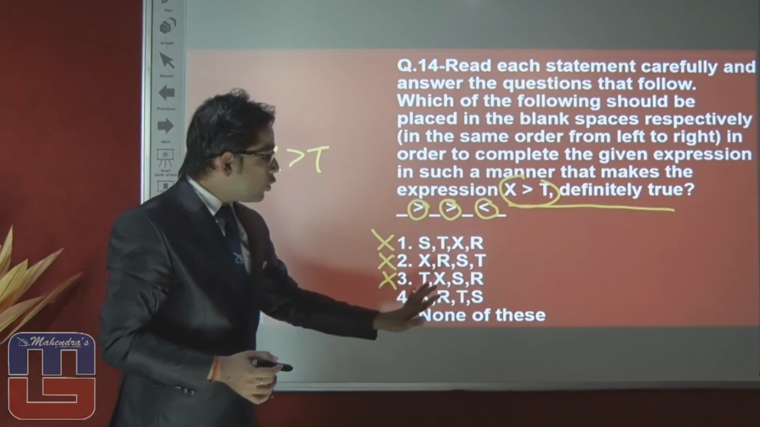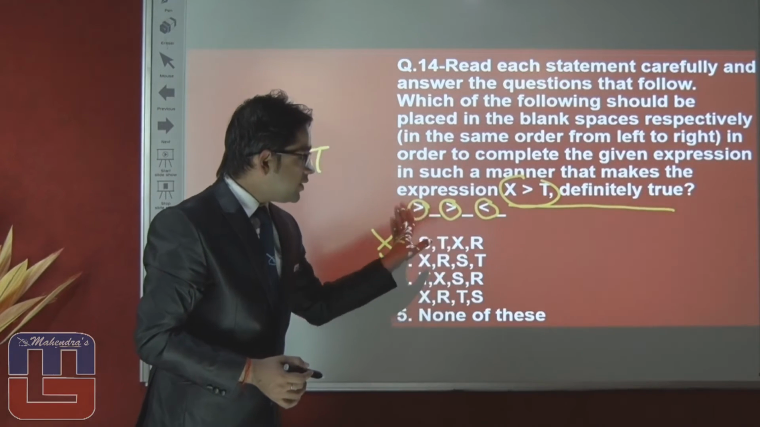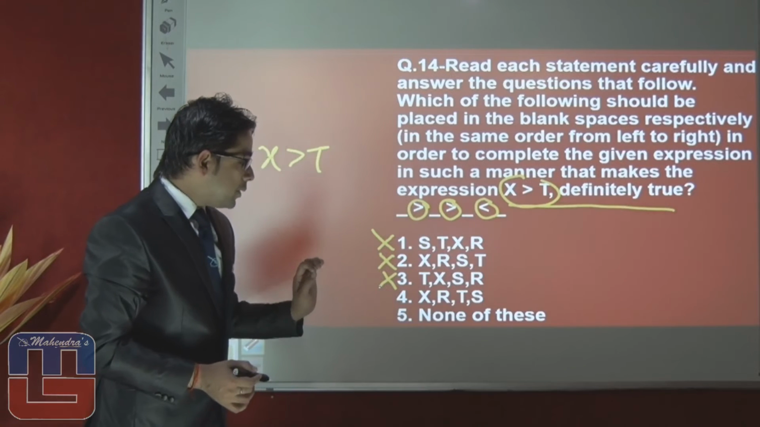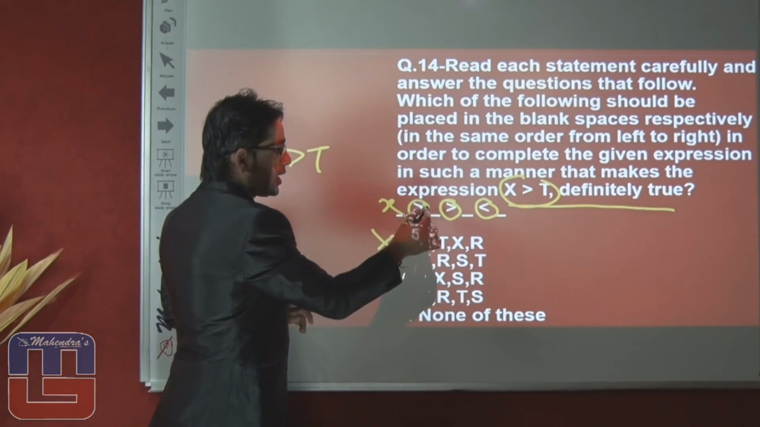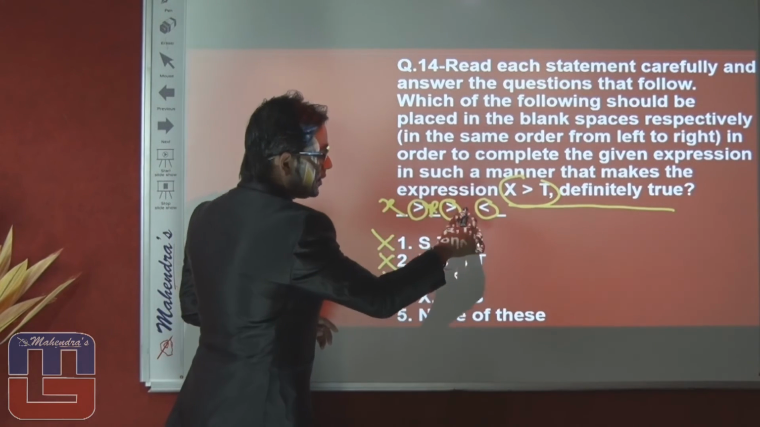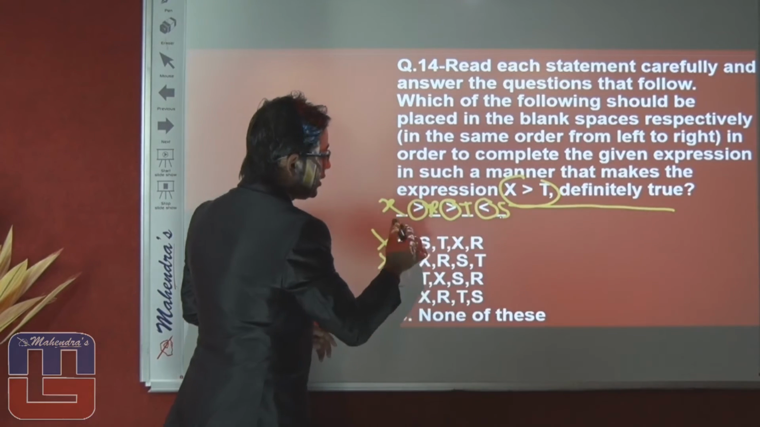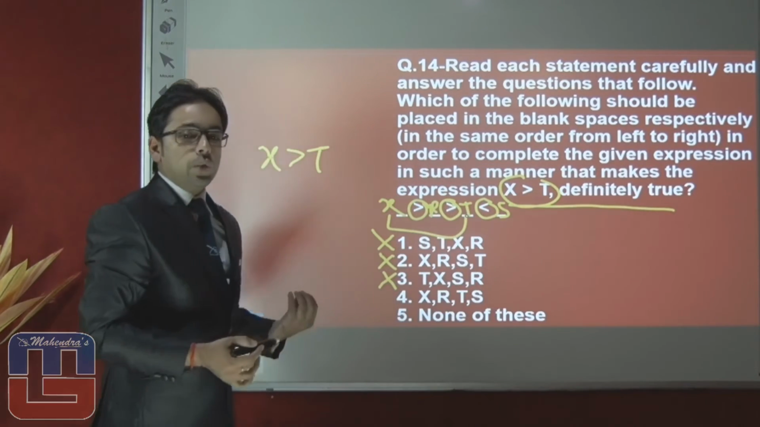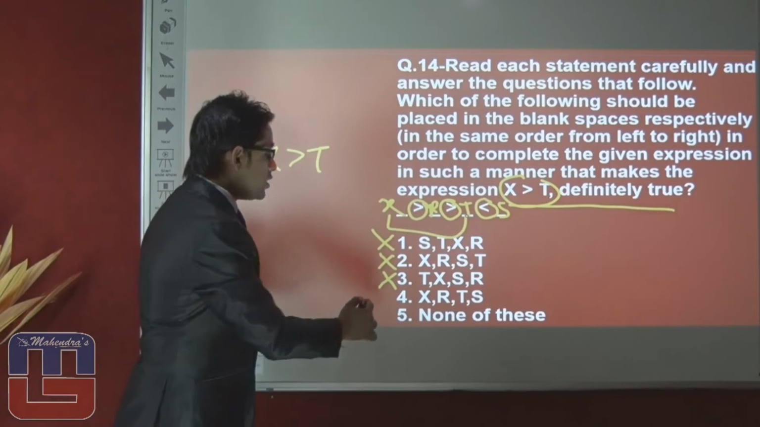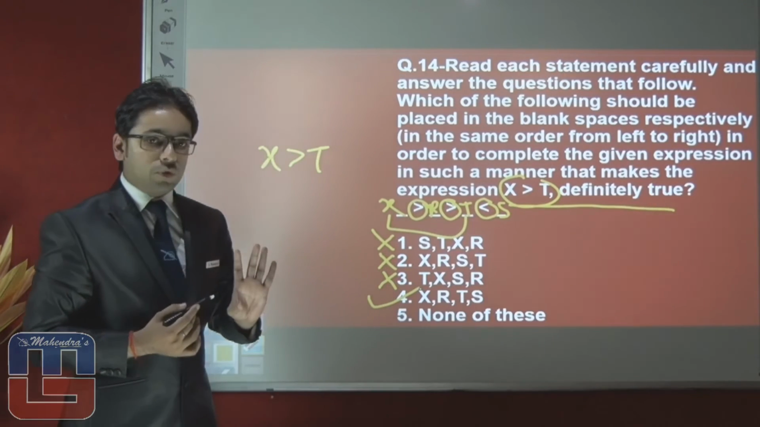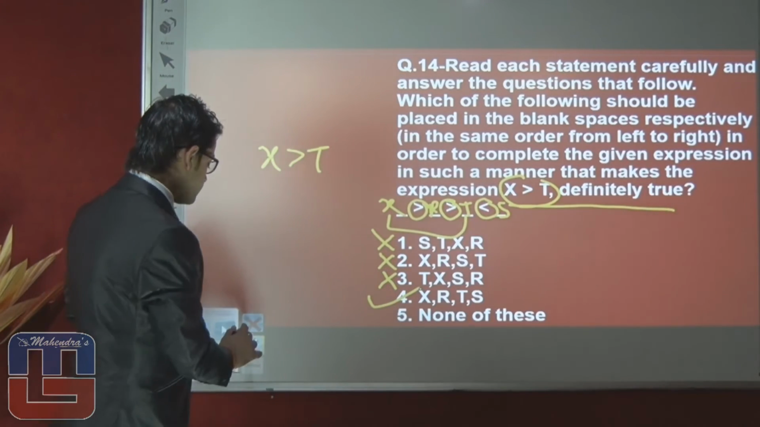If we put the fourth option between these three symbols, then the answer will be true because x greater than r, r greater than t, and t smaller than s. It means x is greater than t, which is easily proved. So right answer of this question will be option number 4. Let's move on towards the next question.